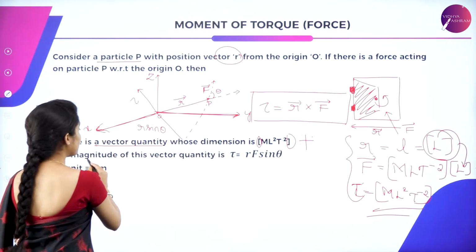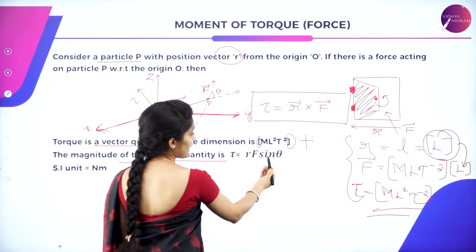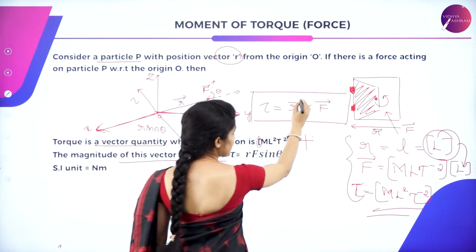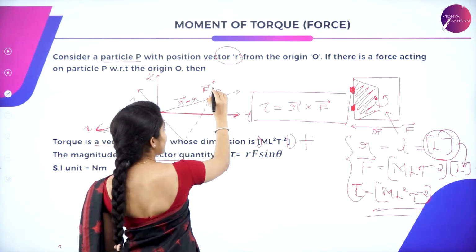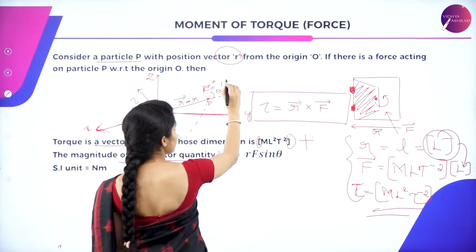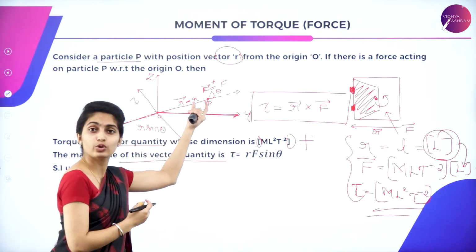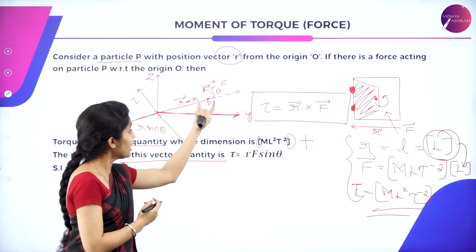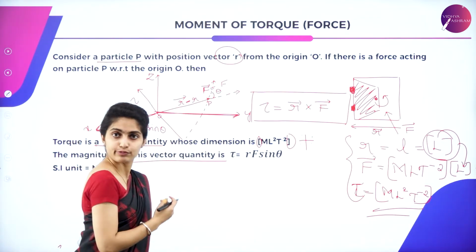Next, the magnitude of this vector quantity is given by R and F sine theta. That is, this R has a magnitude, a value of R, and F has a value of F. It is not a vector. The vector quantity has a magnitude of R, and the force vector quantity has a magnitude of F, that means a value.